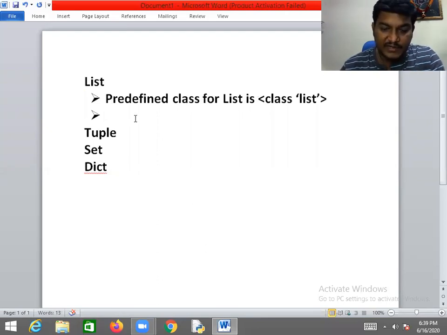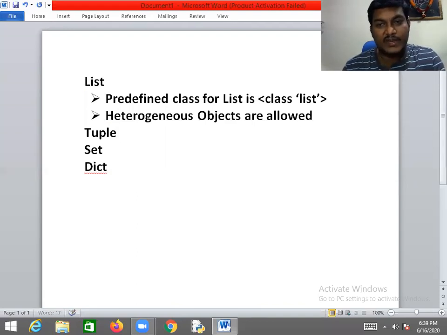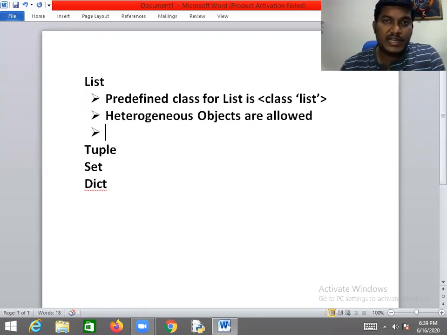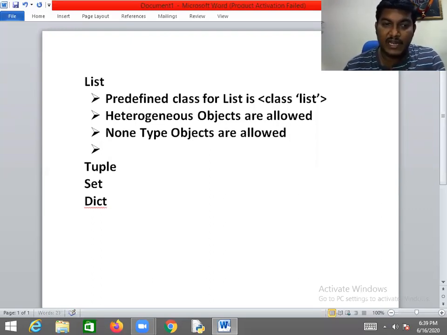The next one is that heterogeneous objects are allowed. You can store objects irrespective of their type. Homogeneous means similar, heterogeneous means dissimilar. Dissimilar objects you can store. None-type objects are also allowed.